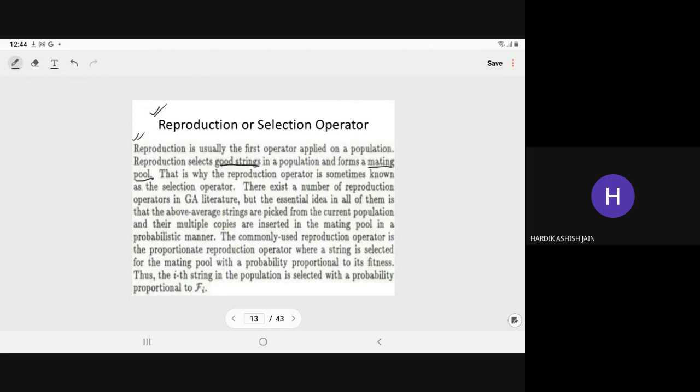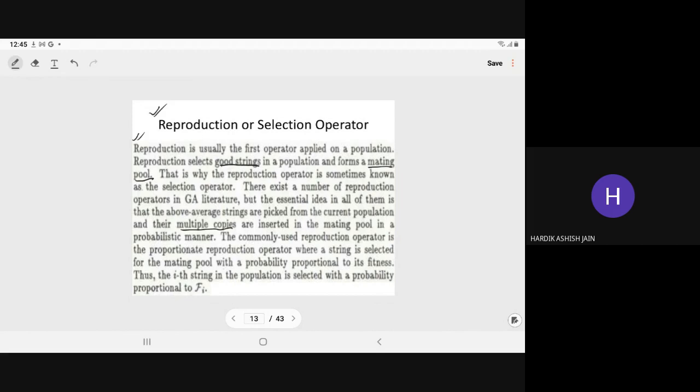If someone is very good, he has so many choices. If anyone is an eligible bachelor, there are so many choices for him. Many people contact him to marry. So here we can have multiple copies of the best one, of the better one. For a particular string, we can have multiple copies also, which you can understand when I show you the example. First we select the better ones above the average, and we can have multiple copies of that.